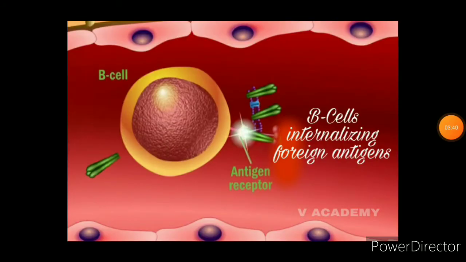Now let us know about B cells or B lymphocytes. Foreign antigens are internalized by B cells through the surface receptors present on them. After the internalization, the B cell exhibits foreign antigens on its surface.